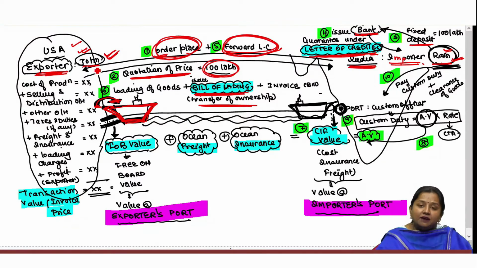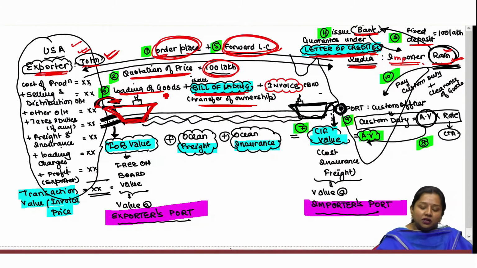So Mr. John, after receiving confirmation of his payment, shall load the goods in the vessel or ship along with issuing the bill of lading, a document in which the exporter transfers the ownership of goods in the name of the importer, and the exporter shall also issue another document, an invoice or bill, in which he shall mention the amount to be paid by the importer to the exporter.